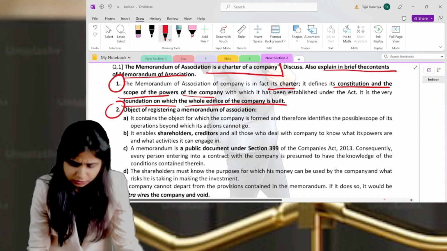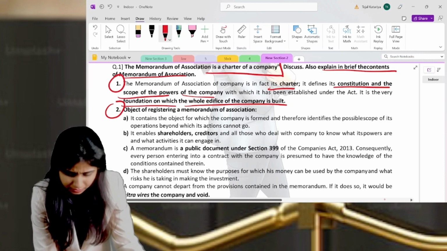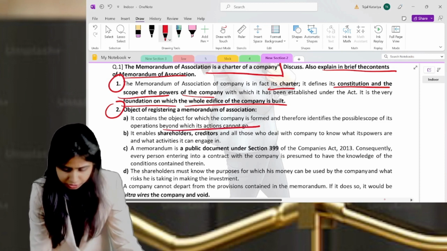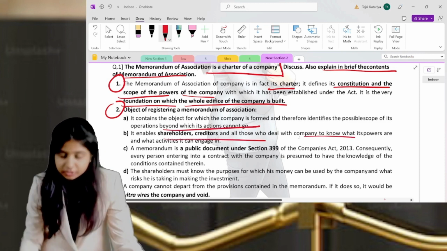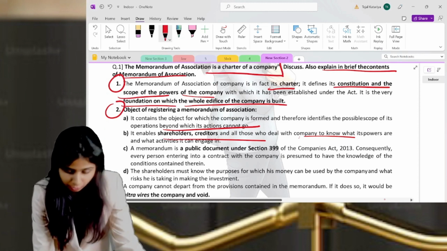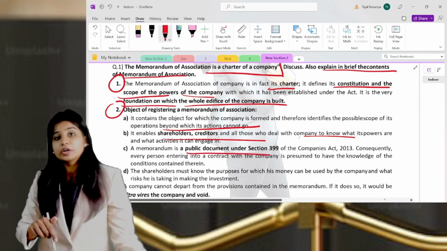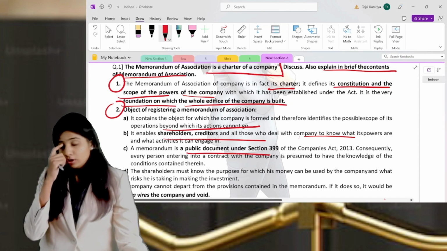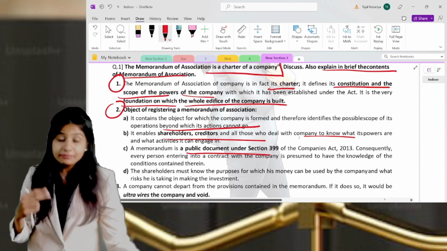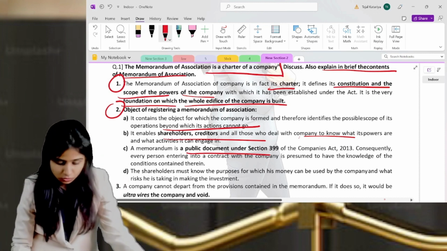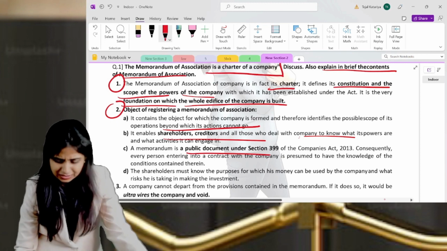In this, the object is nothing but the issue of going beyond operation. Shareholders and creditors are presumed to have read it. According to section 399, it's a public document, so you have the right to inspect the document. It's an open document. These are the 3 points.